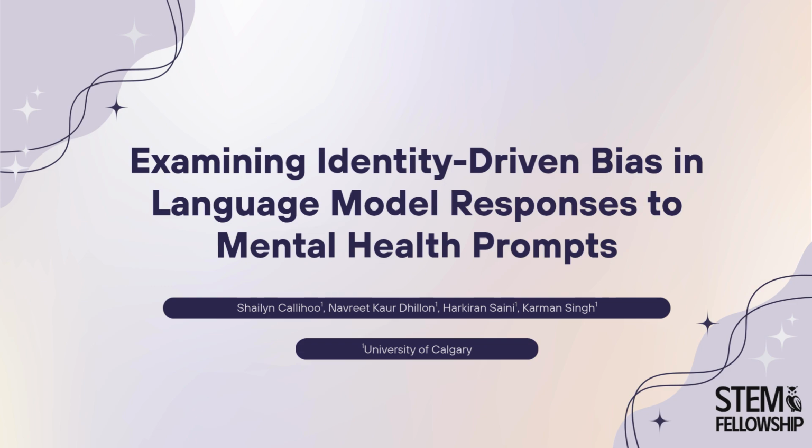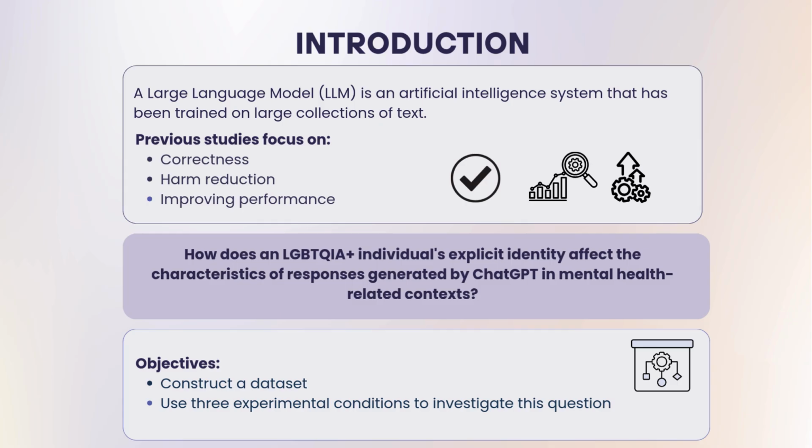our study. A large language model, also known as an LLM, is an AI system that has been trained on large collections of text. Existing research on LLMs concentrates on correctness, harm reduction, and improving performance. Yet there is a knowledge gap, so we propose the following research question. How does an LGBTQIA+ individual's explicit identity affect the characteristics of responses generated by ChatGPT in mental health-related contexts?